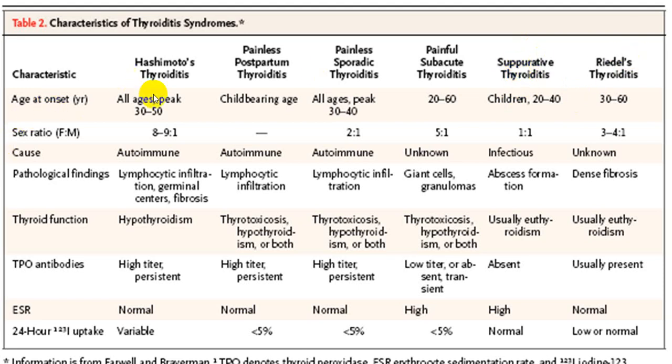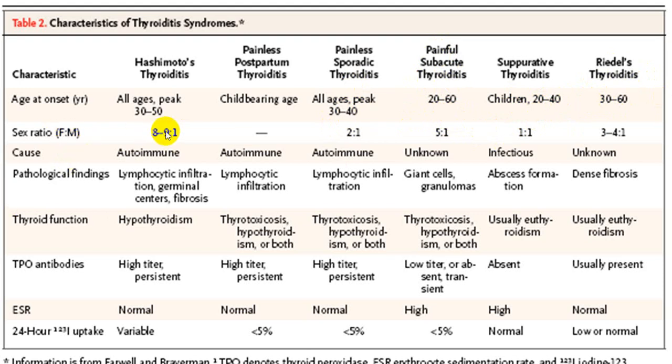If you look at the age, Hashimoto's is very common between 30 to 50 years. This is painless. Postpartum is usually after delivery, while the sporadic variety is between 30 to 40. Subacute De Quervain is between 20 to 60. Suppurative can be in children and between 20 to 40 years of age, and Riedel's is again between 30 to 60 years of age.